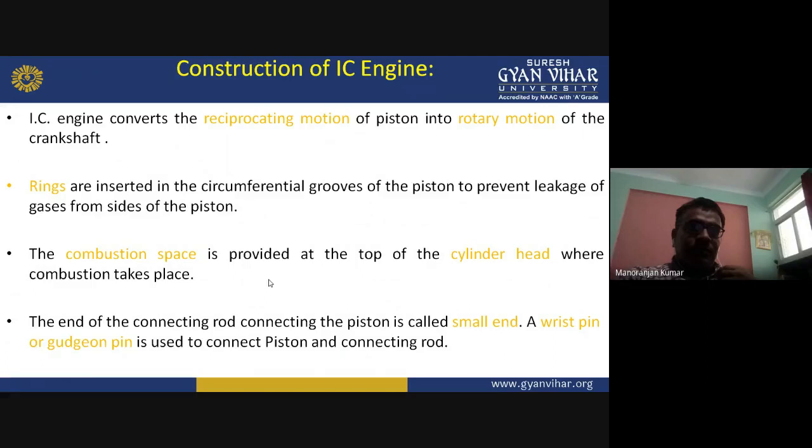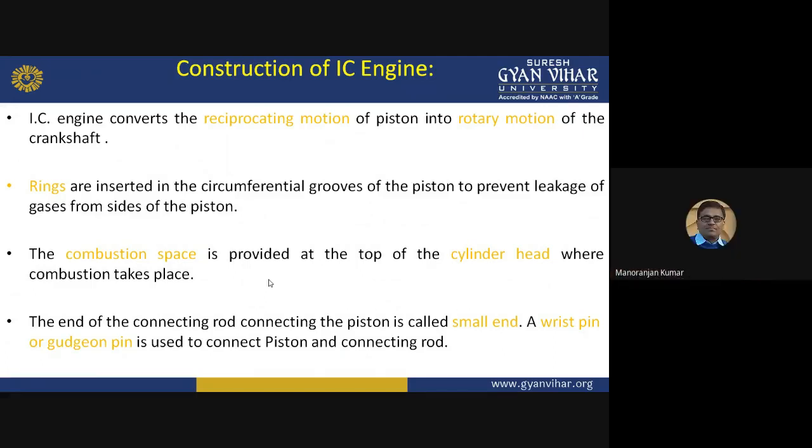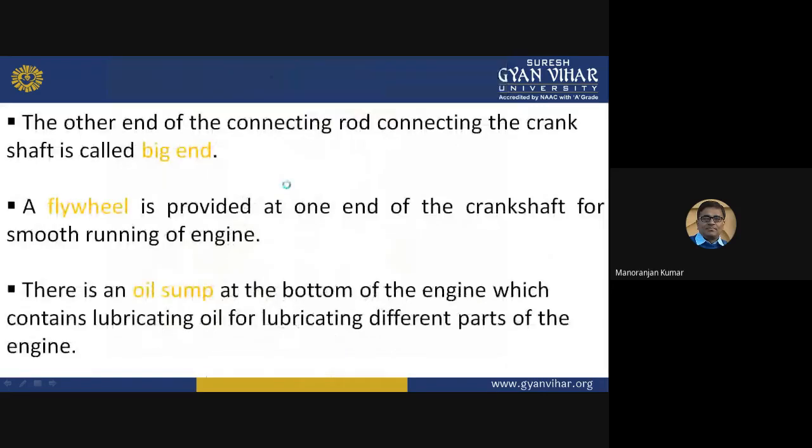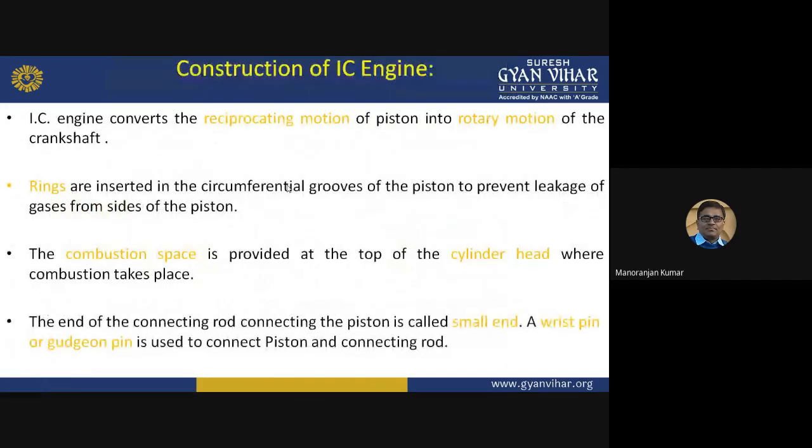Also, the rings are inserted in the circumferential grooves of the piston. For what purpose? To prevent leakage of the gases from the side of the piston. Here you can see these are the rings. These rings are provided around this piston so that heat cannot leak out into the space between the valve and this piston. That's why these rings are provided. This ring is known as the piston ring.